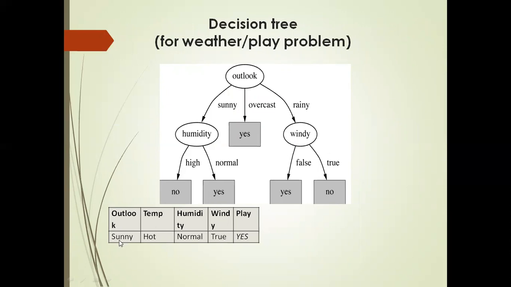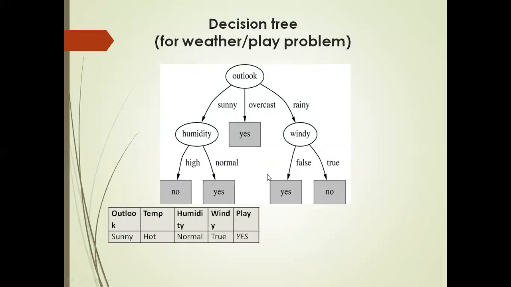Our question was, if outlook is sunny, temperature is hot, humidity is normal, and windy is true, whether the game should be played or not. For the rainy branch, it can similarly be seen that the variable windy gives all the correct answers, while none of the other two variables make all the correct decisions. You can check this using the Weka open source data mining platform. So we are going to finally come up with the answer.